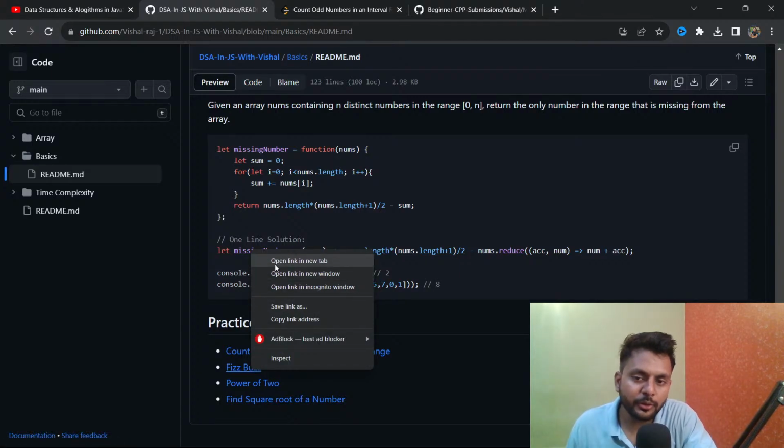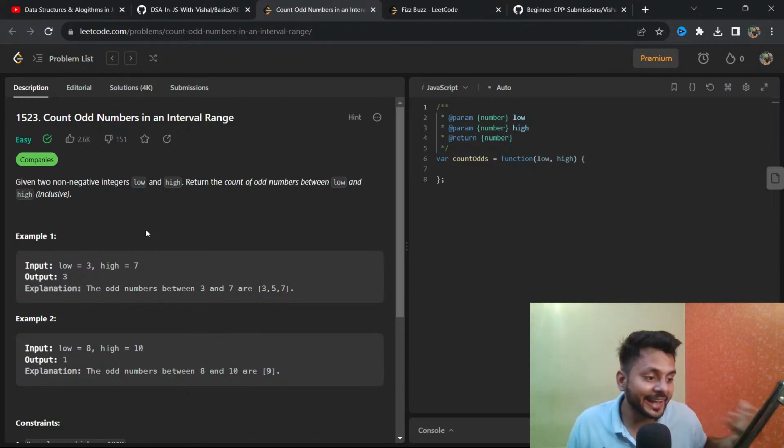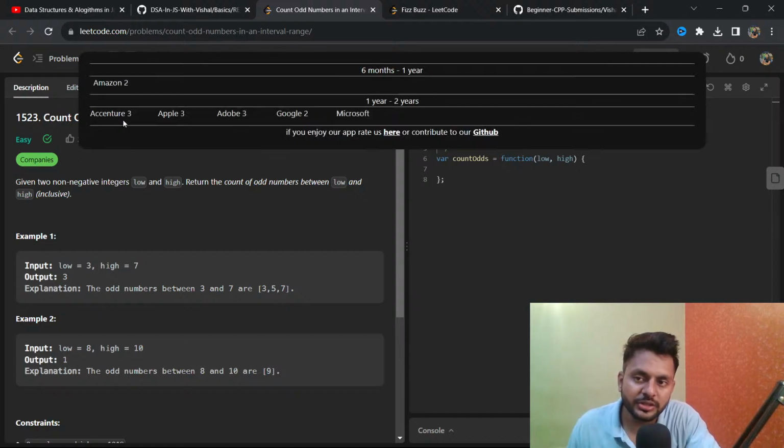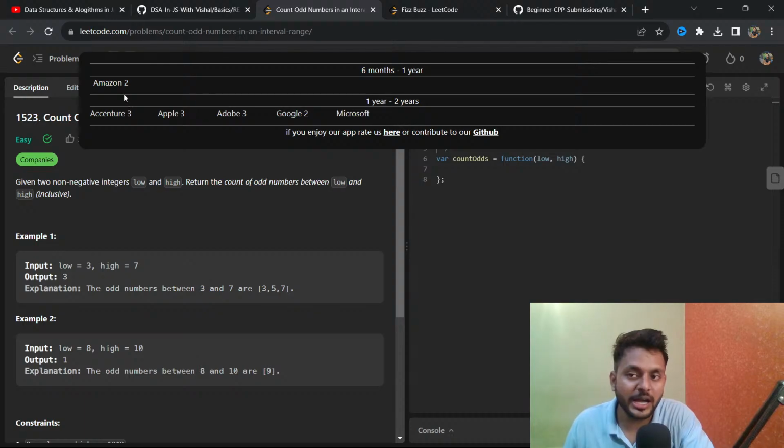And these questions are not random questions. These are the questions which are generally asked by the companies. Here, if you see, this question is asked by Amazon, Adobe, Apple, Google, Microsoft. So many big companies ask this basic question, like count odd numbers in the interval range. Let's say 3 and 7, how many odd numbers will be there? 3, 5 and 7. These are the three odd numbers in the interval range. Such a basic question asked by such a big MNC, Amazon asked this question twice. Google asked this question twice.